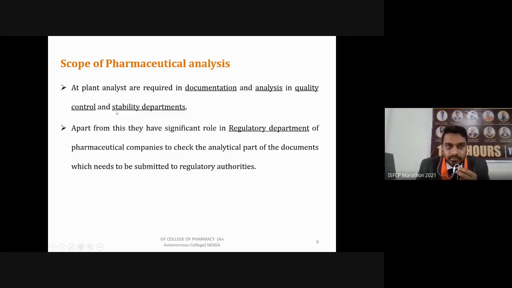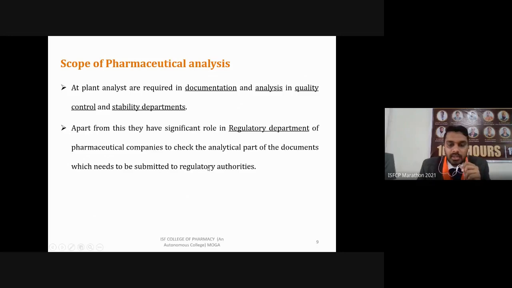So in every field at a plant, we need an analyst, who is required for documentation and performing analysis in quality control and stability studies. Apart from this, there is a significant role in the regulatory department of pharmaceutical companies to check the analytical part of documents which need to be submitted to regulatory authorities.